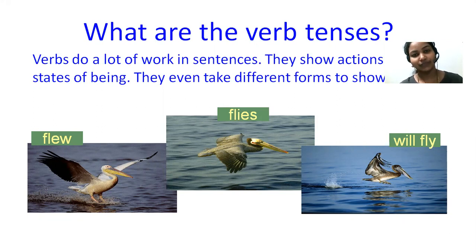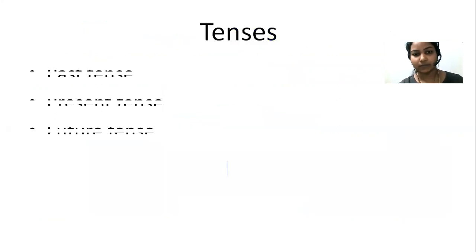So flew, flies, will fly are all the same verb, but it takes different forms according to the time when the particular action happens. So verbs are very important in a sentence, and if we want to talk about tenses, we need to understand them.